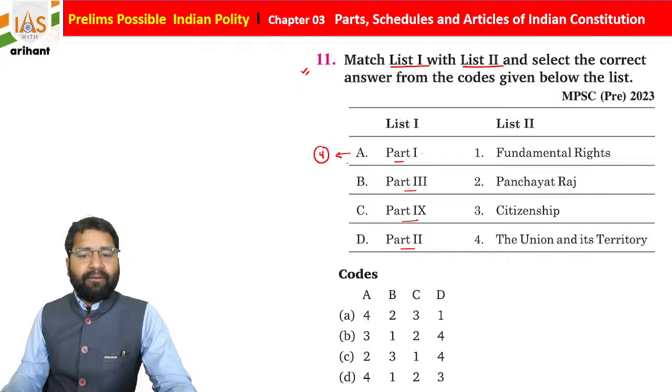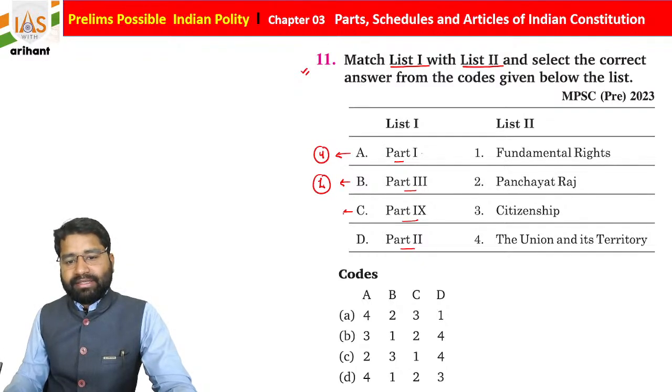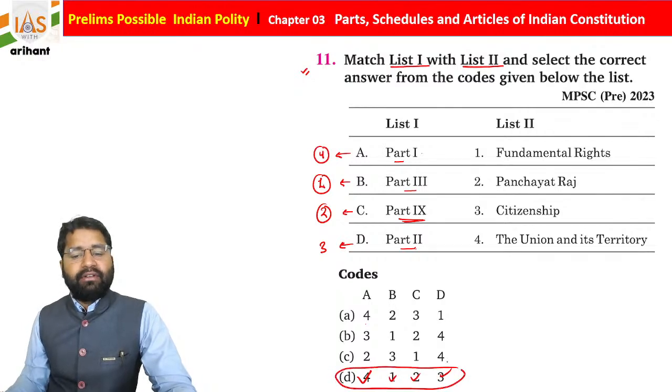Part 3 is about the fundamental rights. B1. Part number 9 is connected with Panchayati Raj. C2. And the remaining one, Part number 2, is connected with citizenship. So it is 3. 4 1 2 3. So automatically the answer will be D.